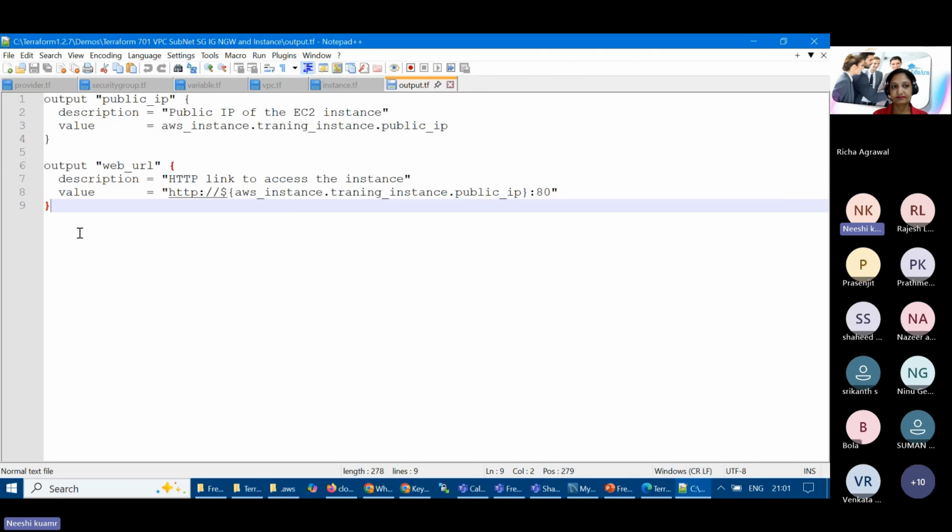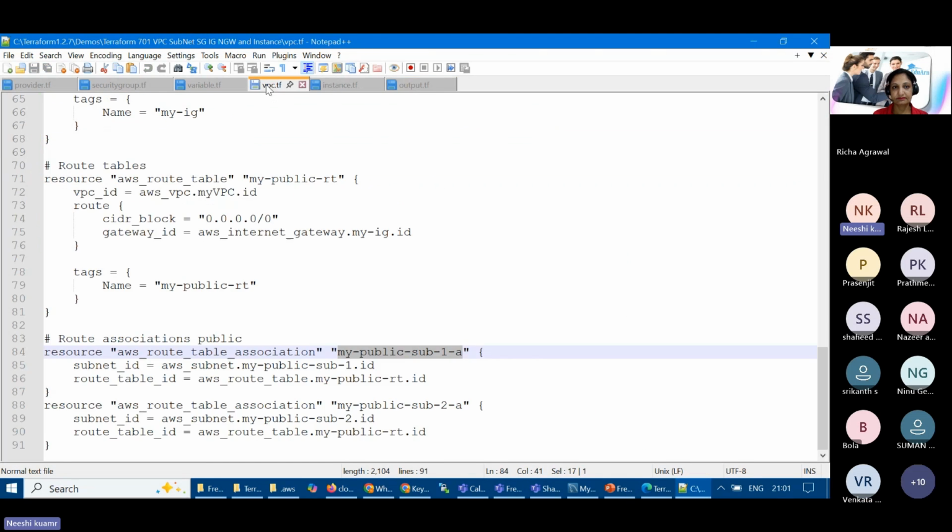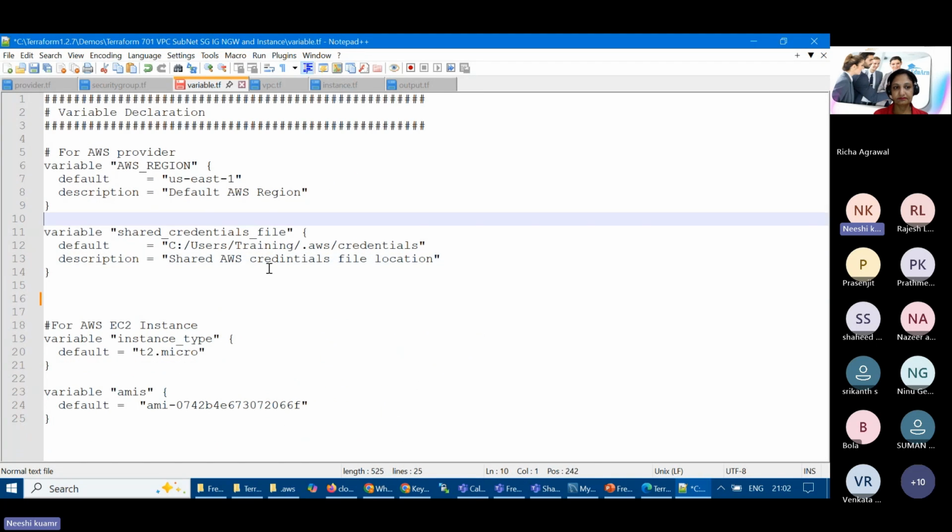If you write the code, let me do that. Let's say as of now this code was there, and I put it on top. And in the variable also, let's say here VPC. This is the best way to flow, so for code readability and maintenance it is good. Here I will shuffle it. Let's say this one I will shuffle. So there is no difference in that.